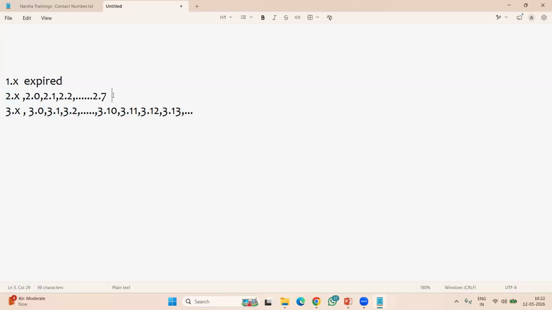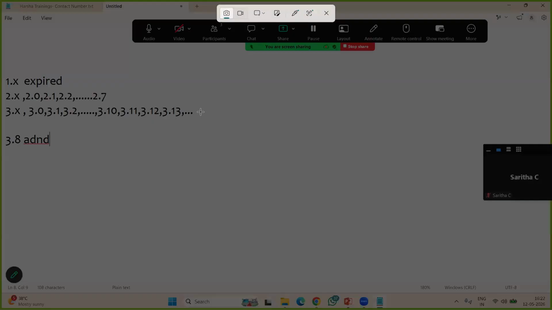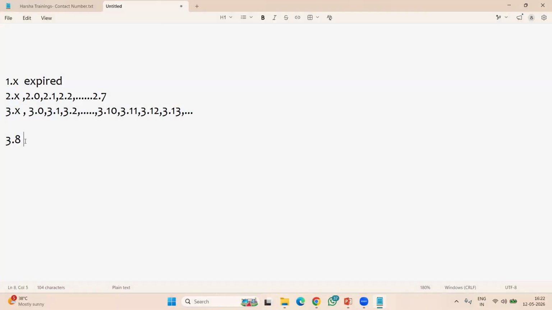But actually we no need to use the 2.x series also, because right now for web development or any other application development, we are using the 3.x series. And whenever you use a 3.x series, at least we have to use 3.8 and above versions. Like 3.8, 3.9, 3.10. I recommend to use 3.10 onwards.